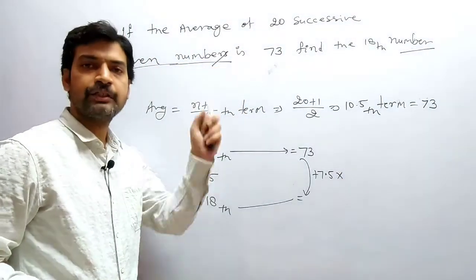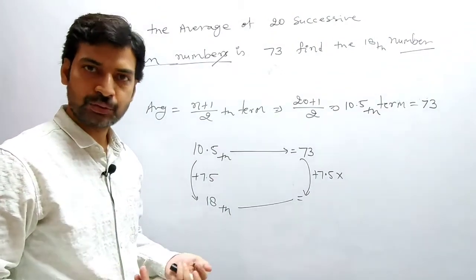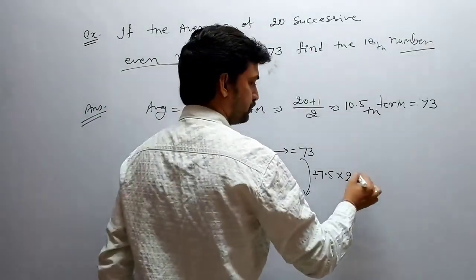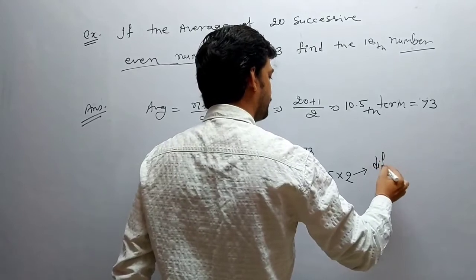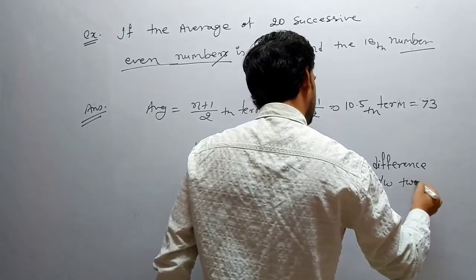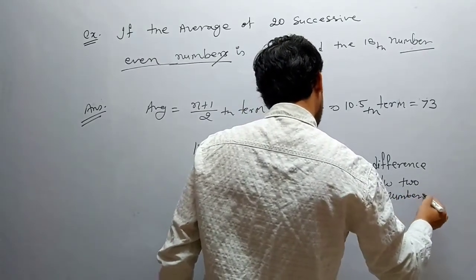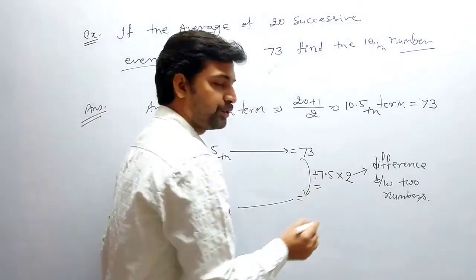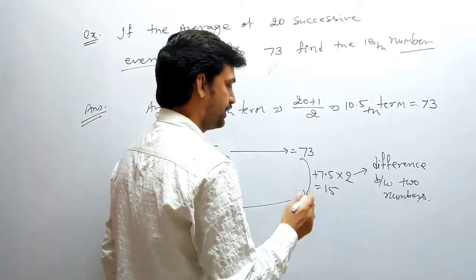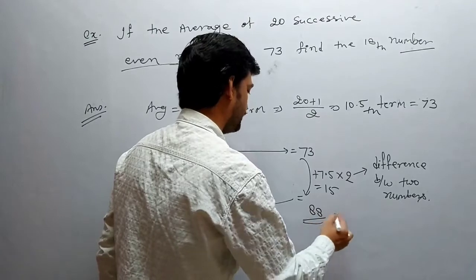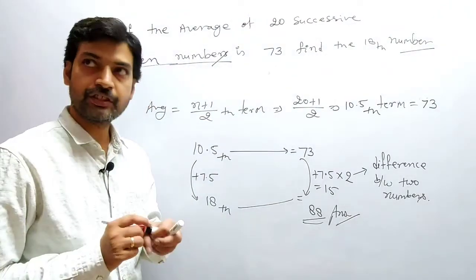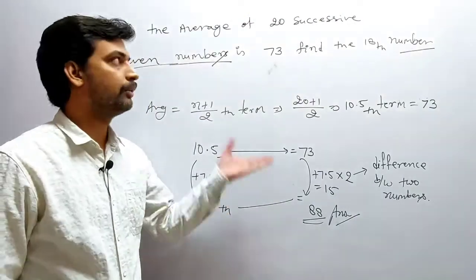The numbers are even numbers, and the difference between two even numbers is always 2, like 2, 4, 6 and 8. So what is the difference? 2. I make a note on this one: difference between two numbers. Clear? So 7.5 into 2 will give you 15. So the answer is 73 plus 15, which means 88. So 88 is your final answer. It means the 18th number of that group is 88.